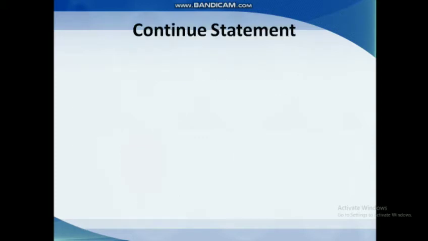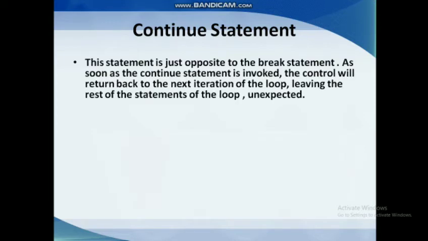The next type of jump statement is the continue statement. This statement is just the opposite of the break statement. As soon as the continue statement is invoked, the control will return back to the next iteration of the loop, leaving the rest of the statements of the loop unexecuted. So you know what the break statement is now. Whenever a break is included in the loop, when the condition reaches the break statement, it just terminates the iteration. But the continue statement is just the opposite of the break statement.